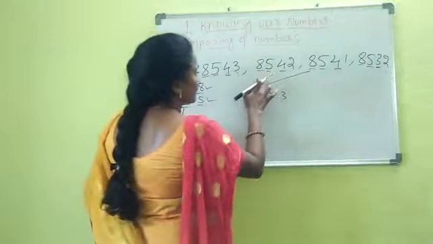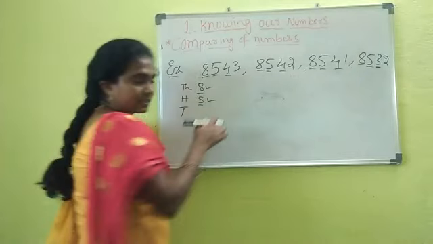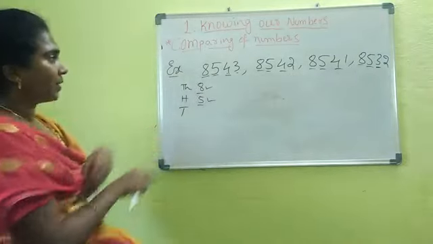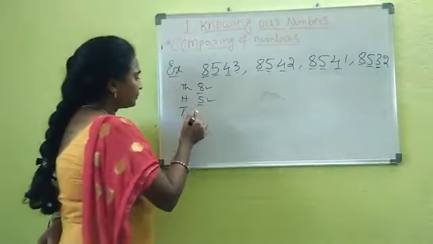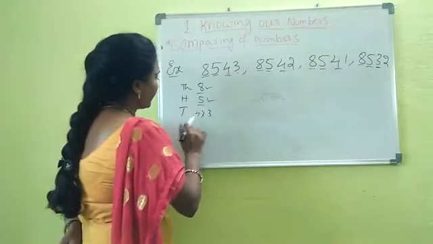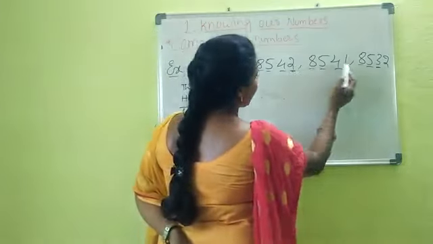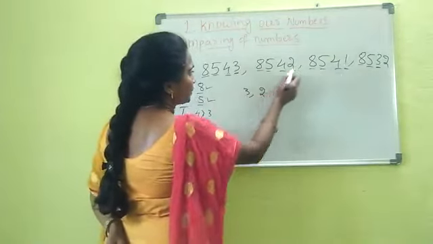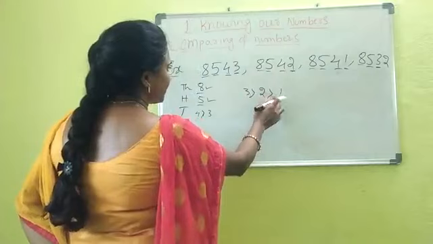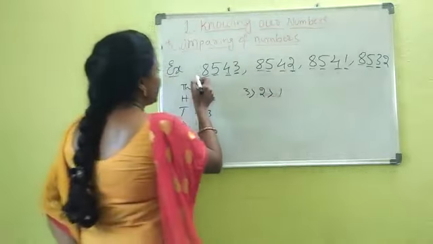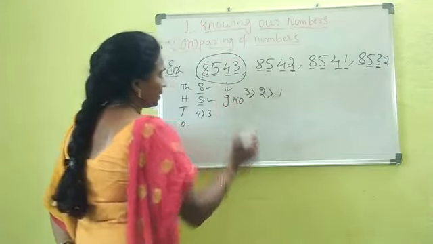Now from the remaining 3, again you need to identify which is the greatest one. Greatest one means only one, right? From the 3 it should be only one, which is the greatest. Now next, the ones position, right? Here we have 3, here we have 2, here we have 1. 3, 2, 1. Now which is the larger? 3, right? 3 is larger compared to 2 and 1. That means the first given number is the greatest number.